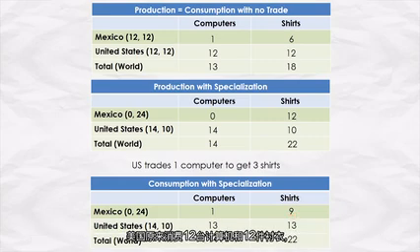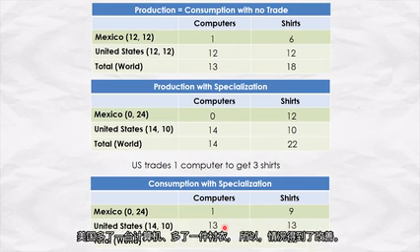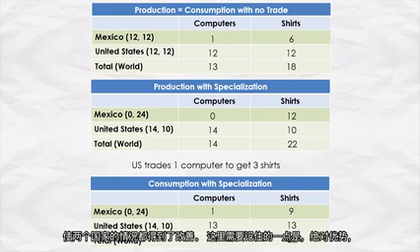Okay. The United States was consuming 12 computers, 12 shirts. Now they're consuming 13 of each, so they're better off. The United States is better off by 1 computer and better off by 1 shirt. Pretty remarkable. Trade, according to comparative advantage, has made both countries better off.